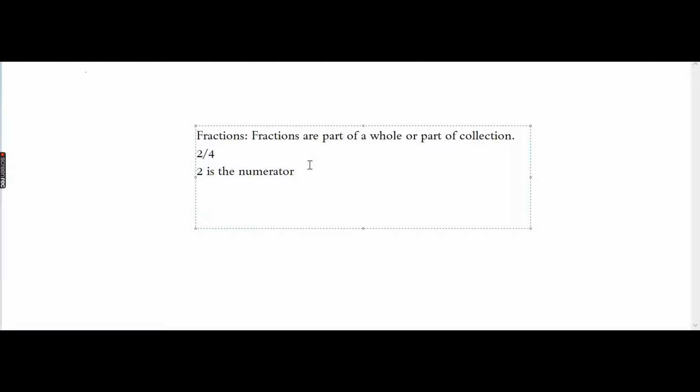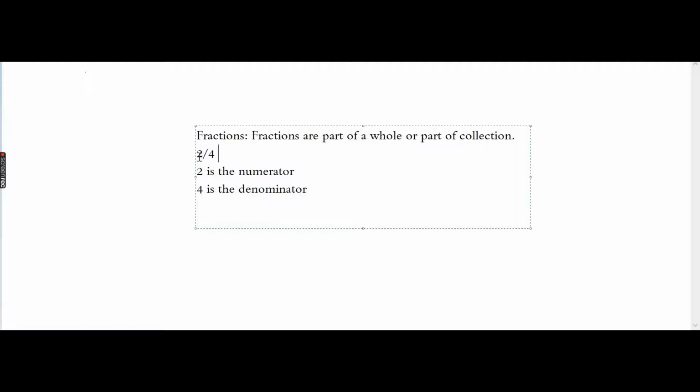In fractions, you must have seen there is a number at the top and a number at the bottom. The number which is at the top is called the numerator, and the number which is at the bottom is called the denominator. So in this fraction, 2 is the numerator and 4 is the denominator.